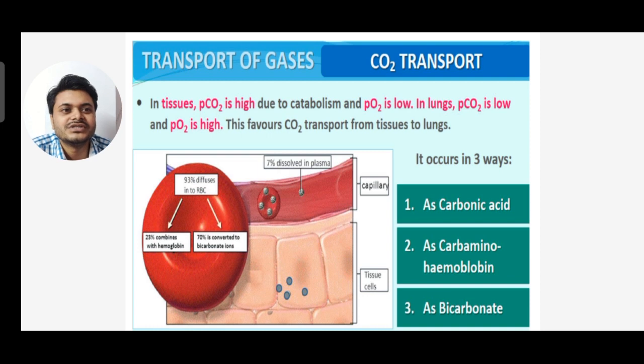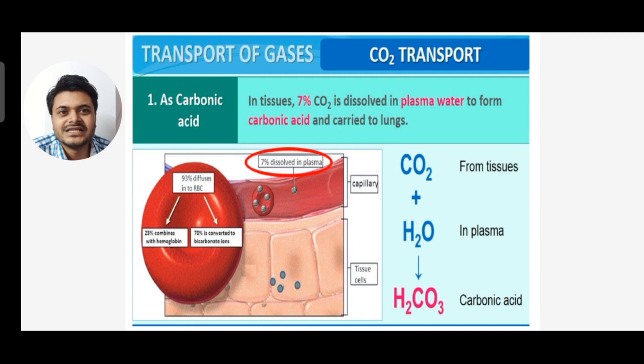It occurs in three ways: as carbonic acid, as carbaminohemoglobin, and as bicarbonate. You can see 93% diffuses into RBC and 7% is dissolved in plasma. Out of the 93% that diffuses into RBC, 23% combines with hemoglobin and 70% combines with bicarbonate ion.